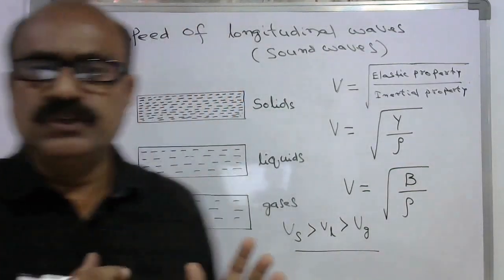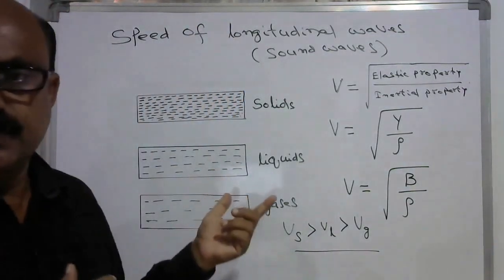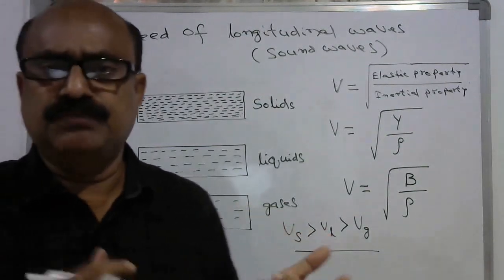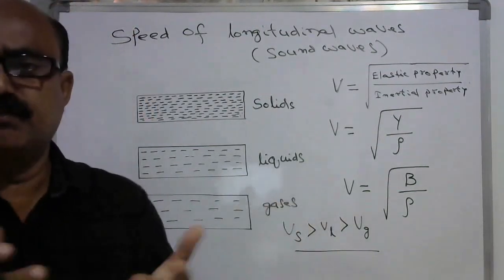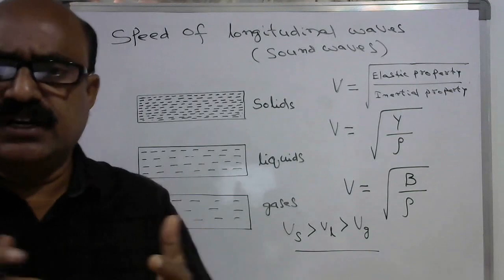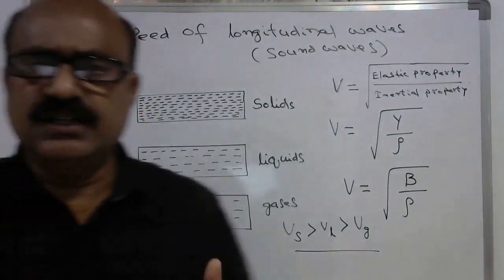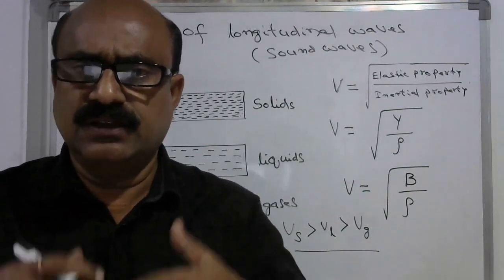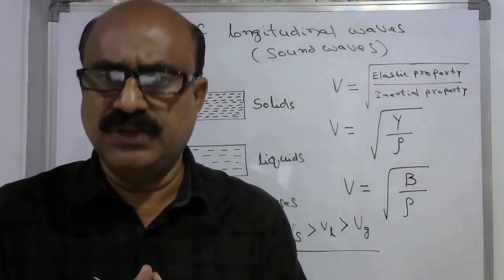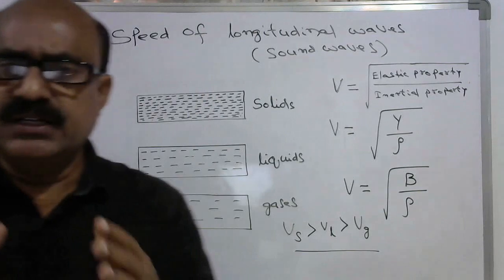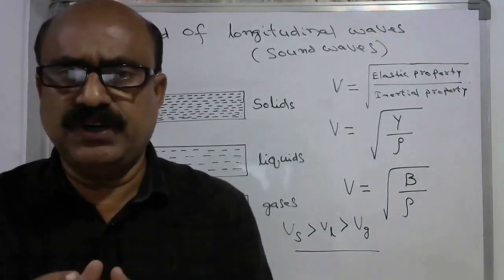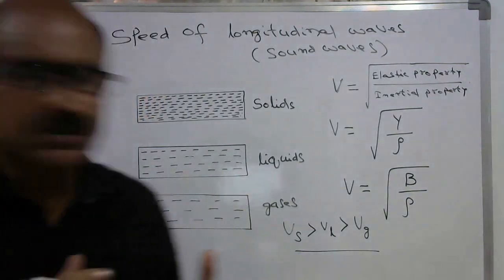Now in the case of liquids and gases, both are compressible to some extent. Liquid is compressible and not very rigid, whereas gases are not at all rigid. They have the property of compressibility. That is why we can consider the elastic property as the bulk modulus.